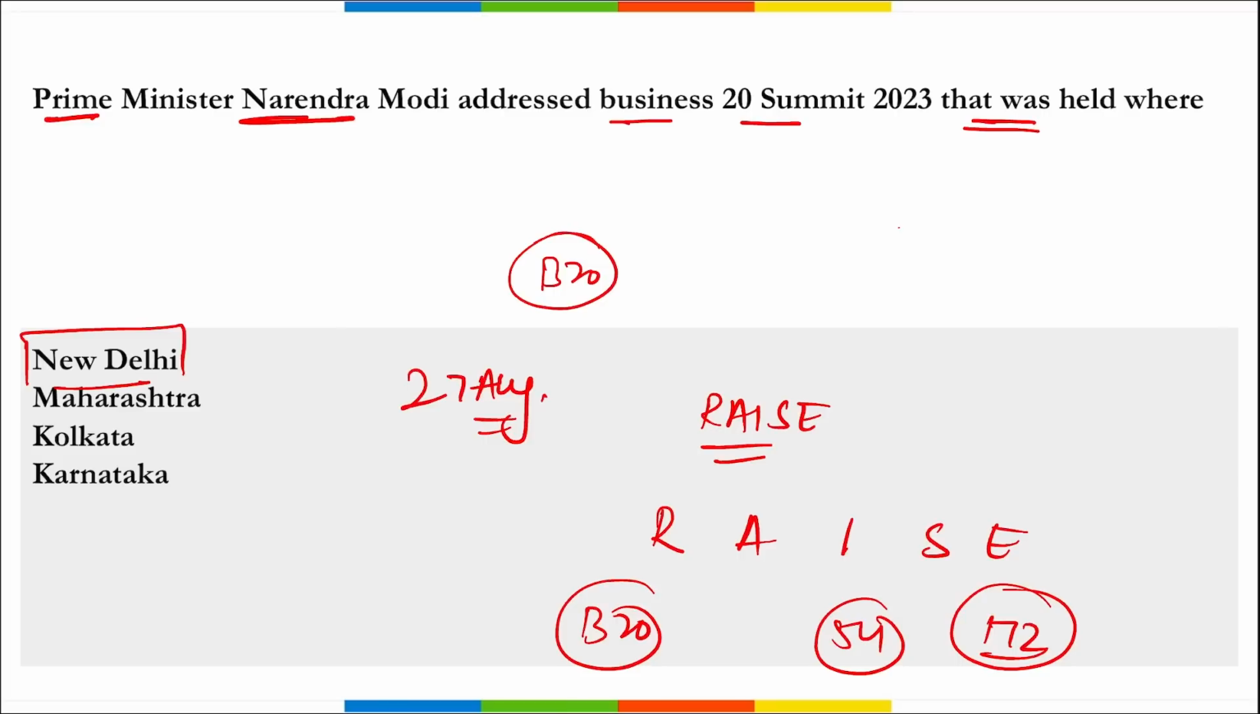The chair of the B20 India is Mr. N. Chandrasekharan, who is the executive chairman of Tata Sons. And remember, who will be having the presidency for G20 in 2024? It will be Brazil.